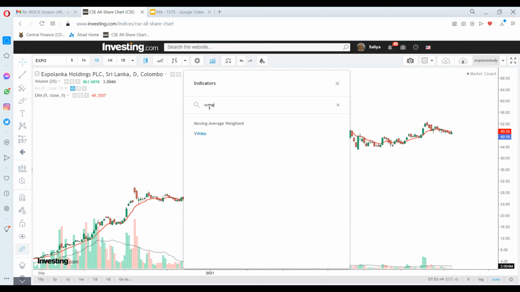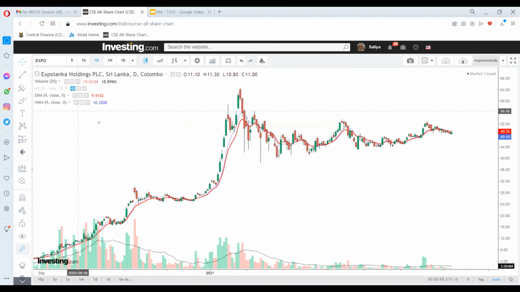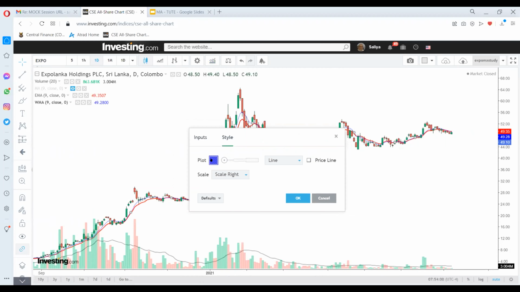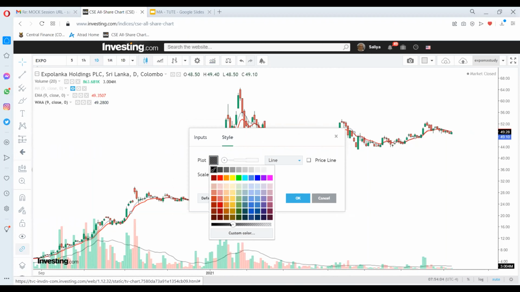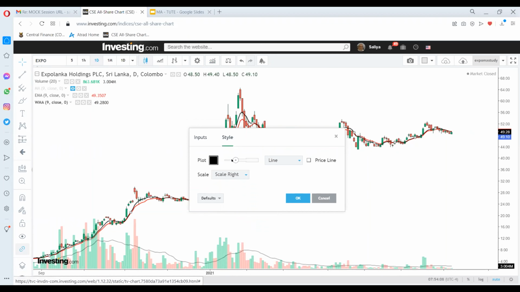Then let's take the weighted moving average, right? Let's say WMA. We have moving average weighted. Okay, so this is the weighted moving average. Let's take this, change the color. The reason as to why I am showing you all these, if you all are still beginners, if you are professionals, I don't think I need to elaborate on it.